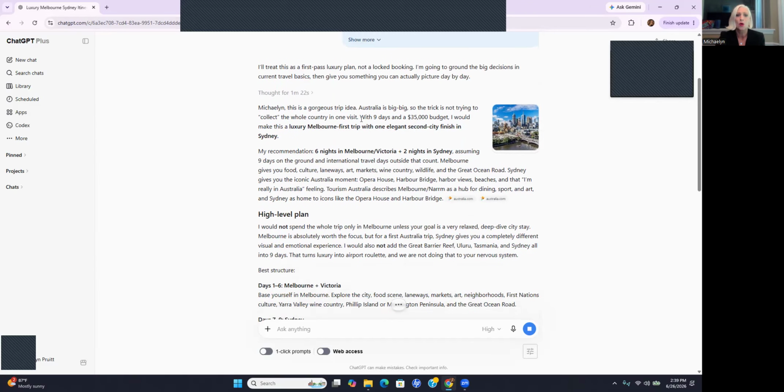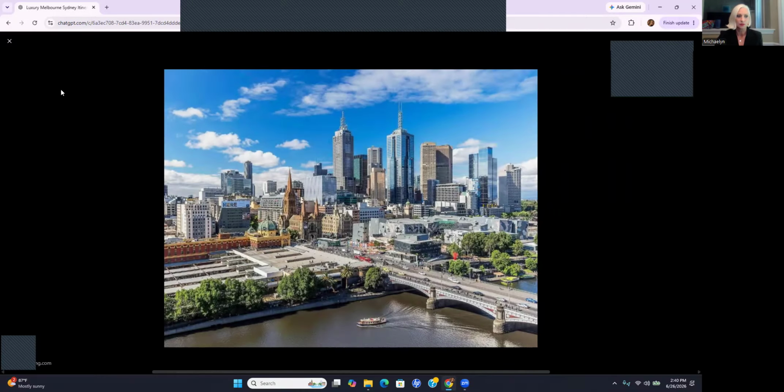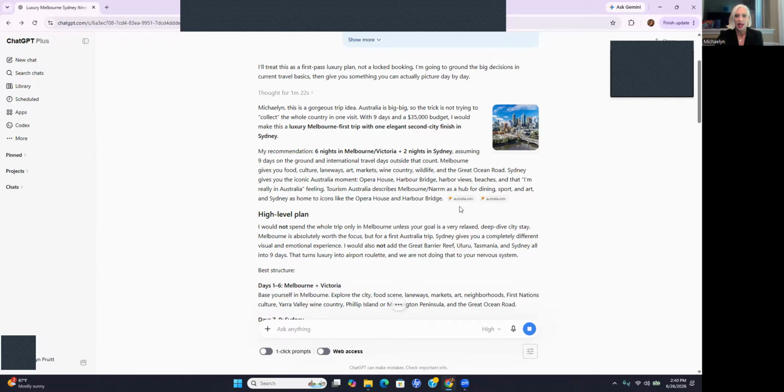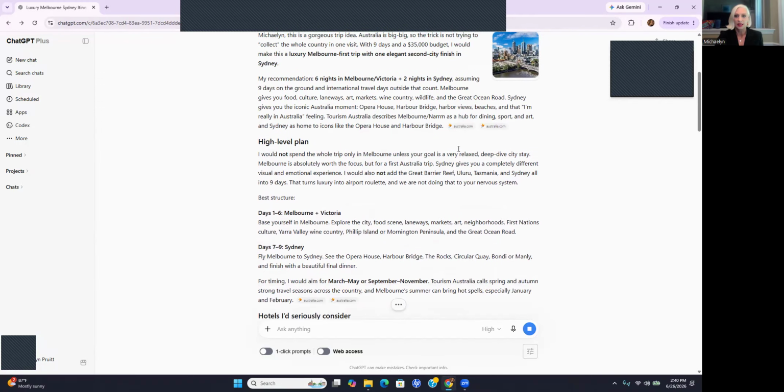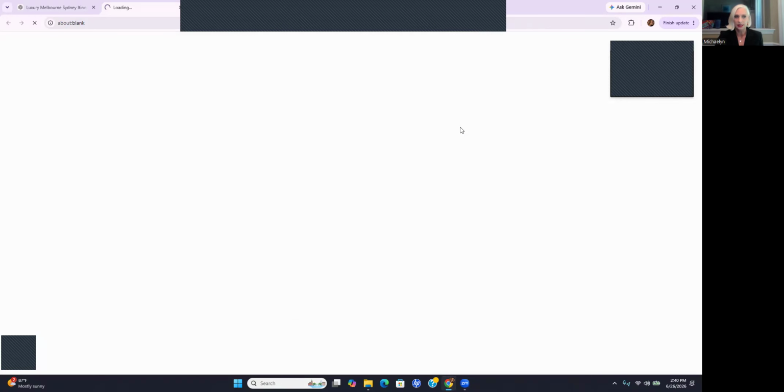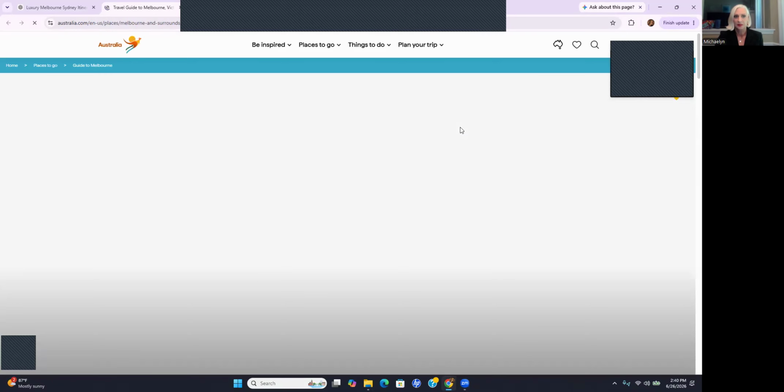Michael, and this is a gorgeous trip idea. Australia is big, big. So the trick is not trying to collect the whole country in one visit. With 9 days and $35,000, I would make this a luxury Melbourne first trip with one elegant second city finish in Sydney. Okay, and look, there's even a picture right there. You click on that and it'll take you to the picture. Very cool. And then you can go through and read, but the links are in here, so you can click on the links. I mean, look at that.